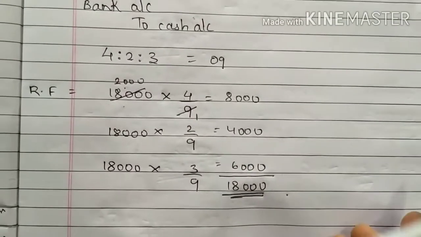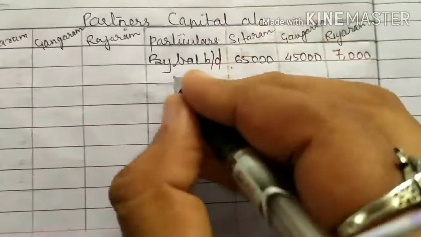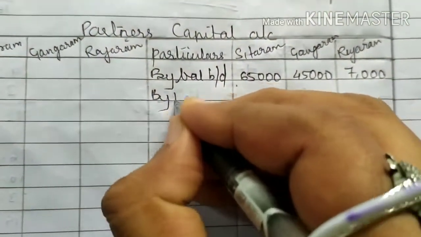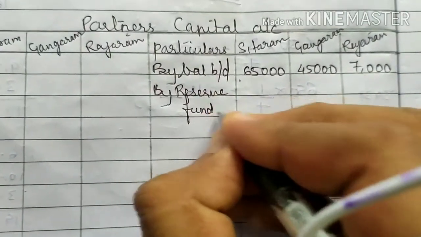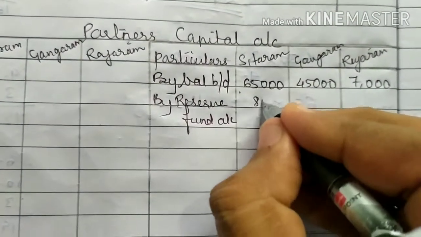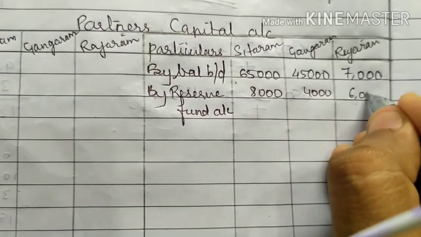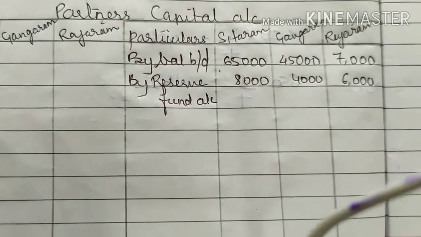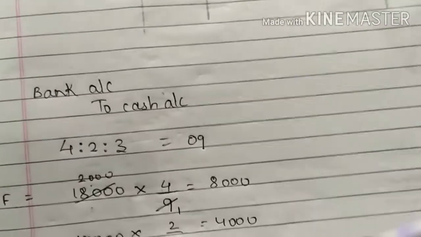So the reserve fund is an income for the partners. So we write in the partners' capital account, credit side, reserve fund account 8,000, 4,000 and 6,000. Then you have profit and loss account. Profit and loss account is 5,400.